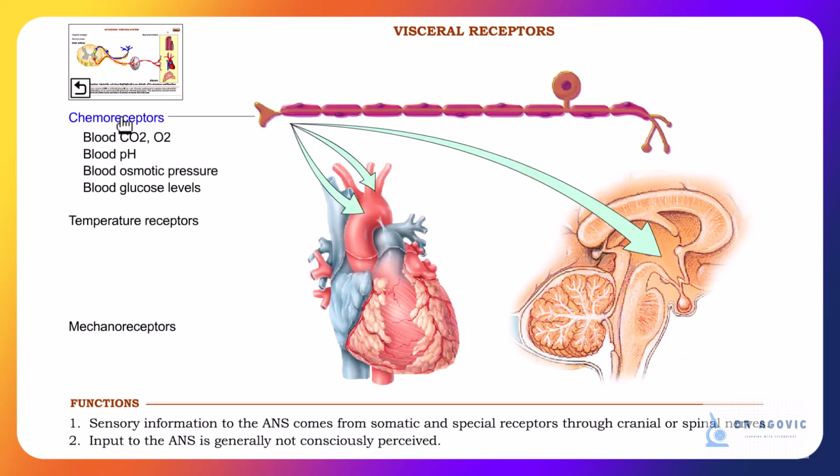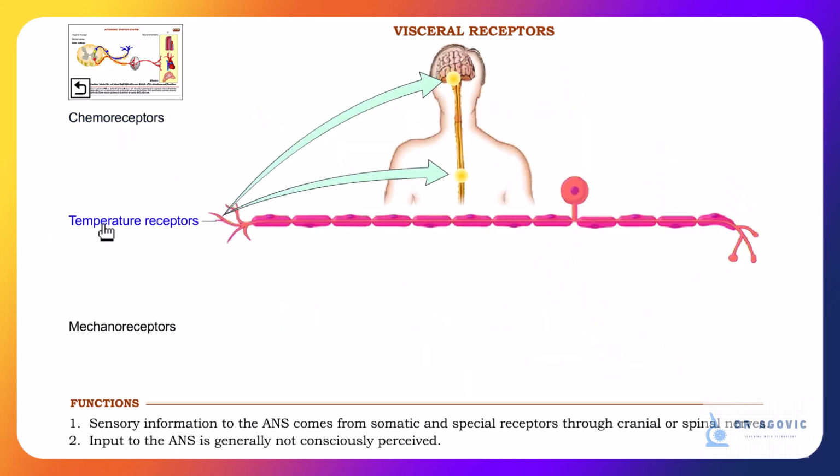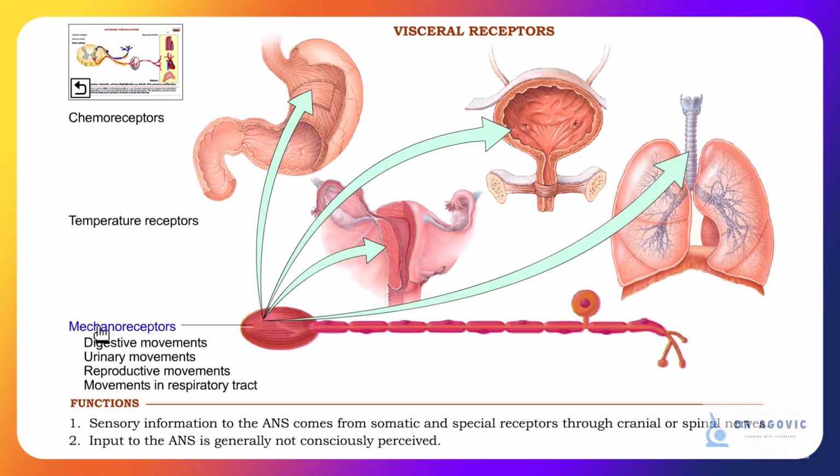Chemoreceptors, which may be located in places such as carotid arteries and hypothalamus. They are involved in sensing changes in blood carbon dioxide and oxygen levels, blood pH levels, blood osmotic pressure, and blood glucose levels. Temperature receptors that may be found in the central nervous system, and mechanoreceptors that are involved in sensing changes in the digestive movements, urinary movements, reproductive movements, and movements in respiratory tract.